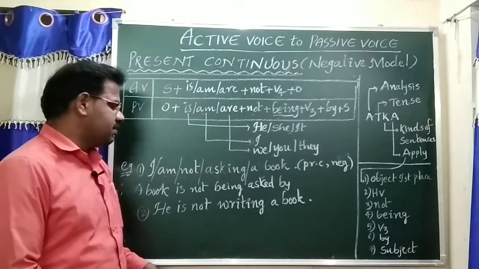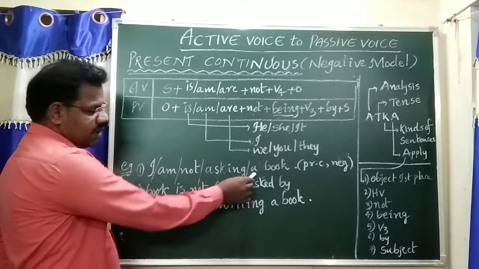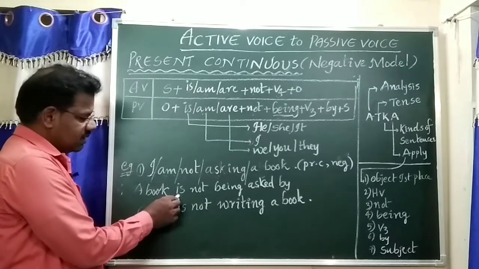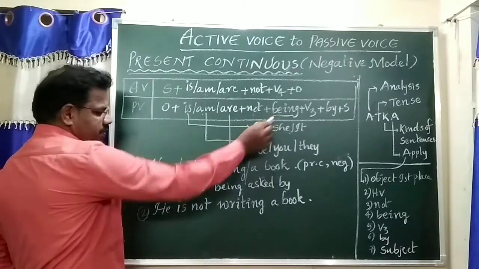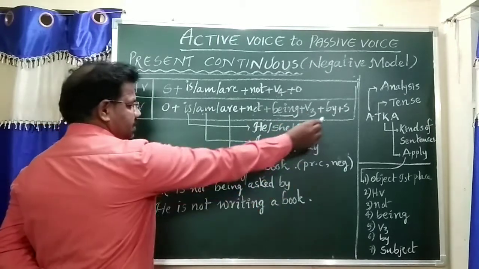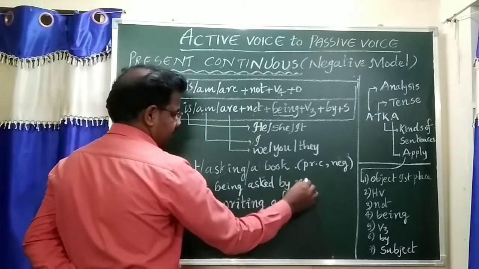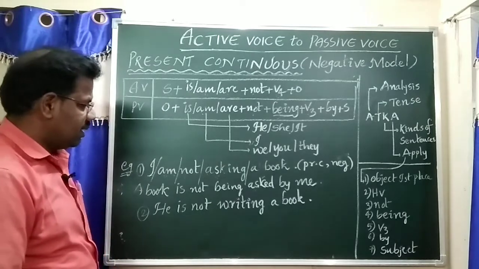Now the answer is: first of all, a book. The object should be written first. The suitable helping verb is, and not. The additional helping verb is being. Verb form 3, asked. Preposition is by. I changes as me.